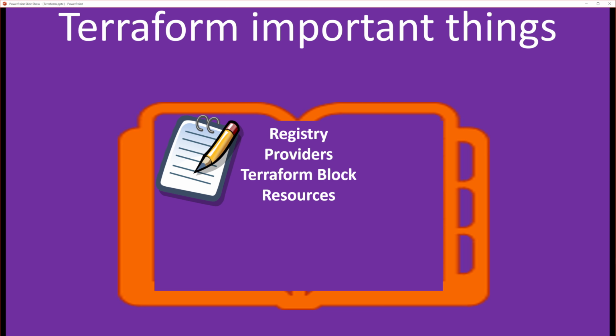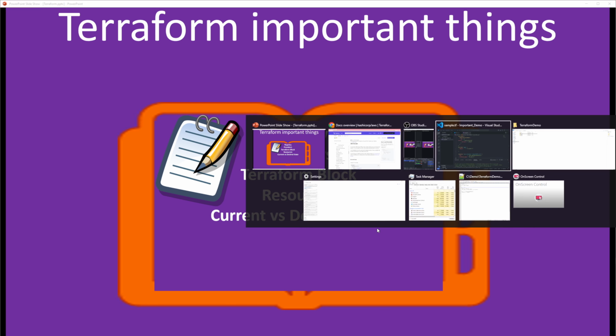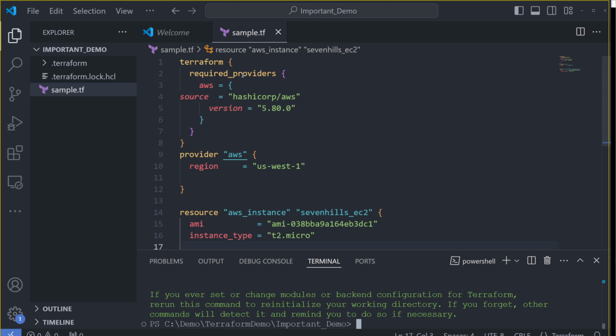So resources: once you connect to your cloud provider, if you wanted to create, modify or delete any existing resources, then you have to use resources in the Terraform file. Current versus desired state. Desired state is nothing but your code. Whatever code you develop is called the desired state.